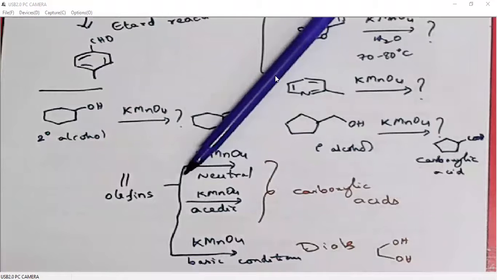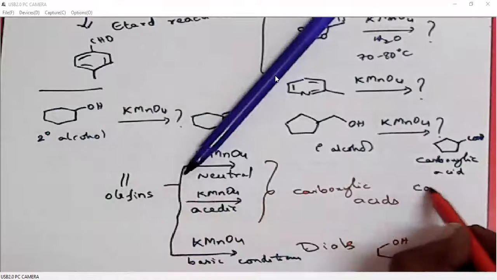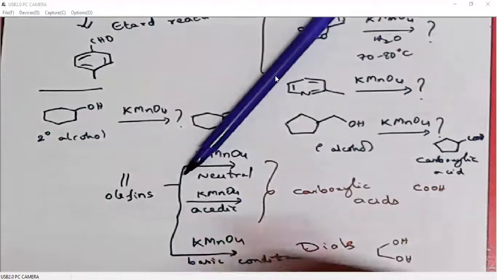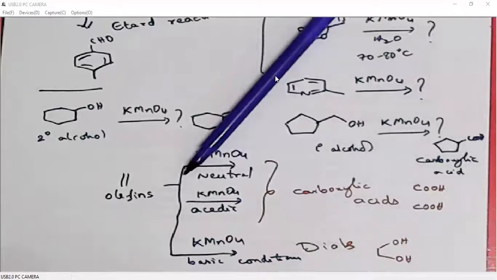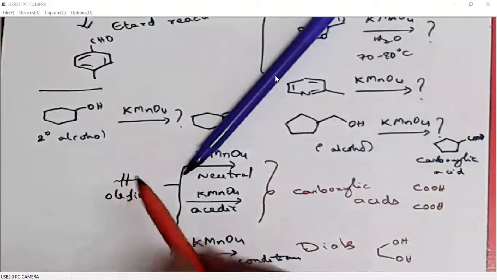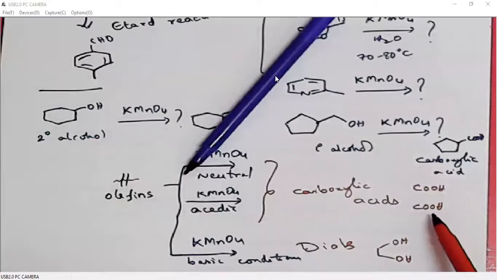But under acidic conditions or neutral conditions, this double bond breaks down to give a carboxylic acid, and this side also a carboxylic acid. So the double bond breaks down completely. That side it gives a carboxylic acid and this side it gives a carboxylic acid. But in basic condition, only the double bond breaks. The two carbons will be attached with two OH functional groups.